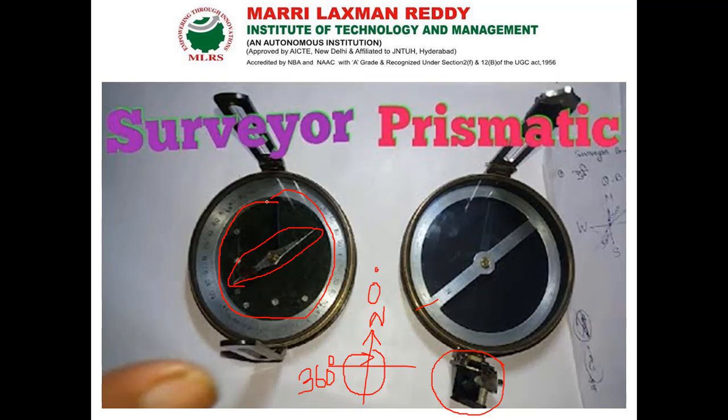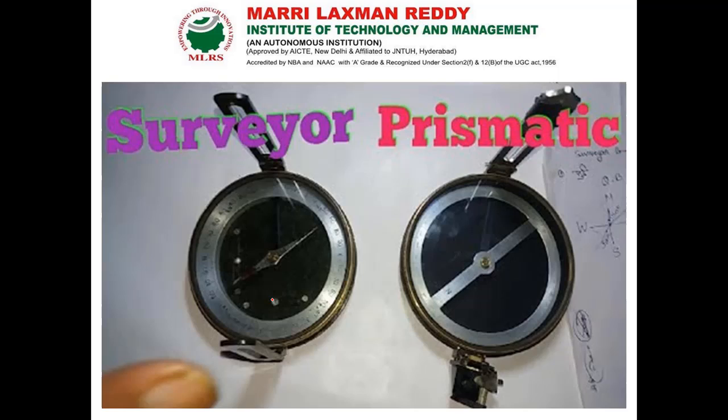Now we have an eye vane as well as an object vane. The eye vane is in the form of a prism in the prismatic compass, but in the surveyor compass the eye vane is the same as the object vane. Whenever we take the reading, we just bisect our object and look on the surface of our compass, so that whatever angle we have, we can read with the help of our needle. Sighting and viewing cannot be done simultaneously in the surveyor compass.